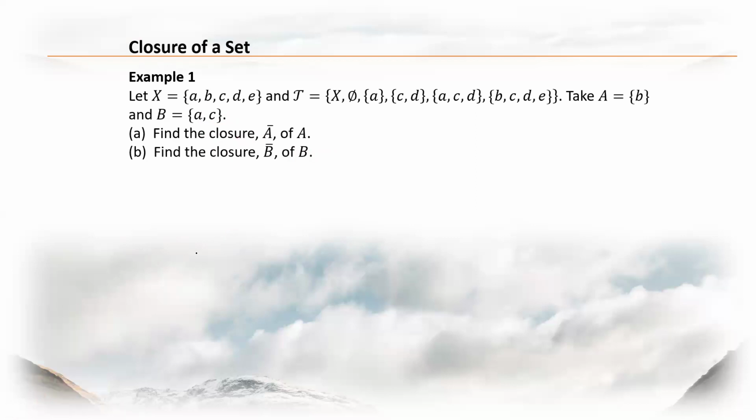to determine the closure of A, remember our definition a while ago for the closure of A. It is the intersection of all the closed subsets of X. So our first task is to identify those closed subsets of X, or closed sets. Now, how do we determine them?